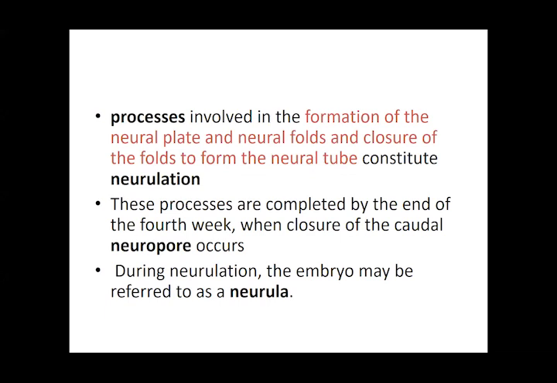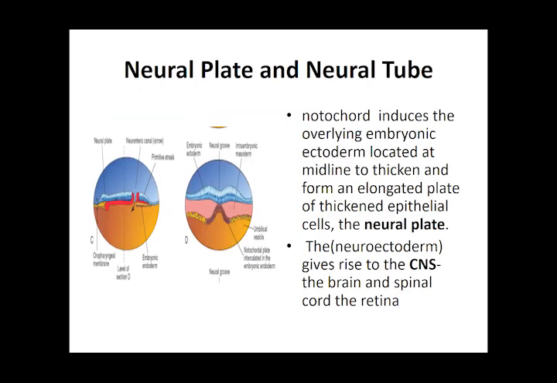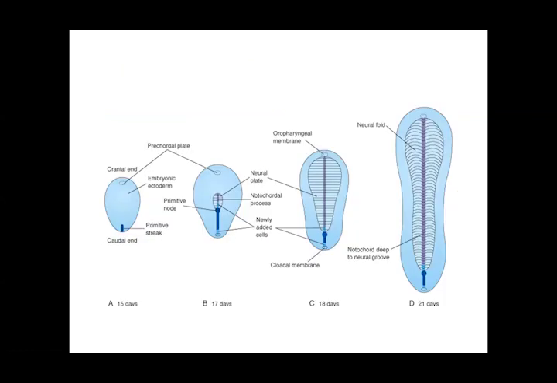So the ectoderm on the surface, if I show you this picture, this is the ectoderm on the surface. This is a flat plate that is then going to be called the neural plate, because it is said that the oropharyngeal membrane and cloacal membrane, the areas where you have the endoderm and the ectoderm in continuity, are going to stimulate the formation of the nervous system.